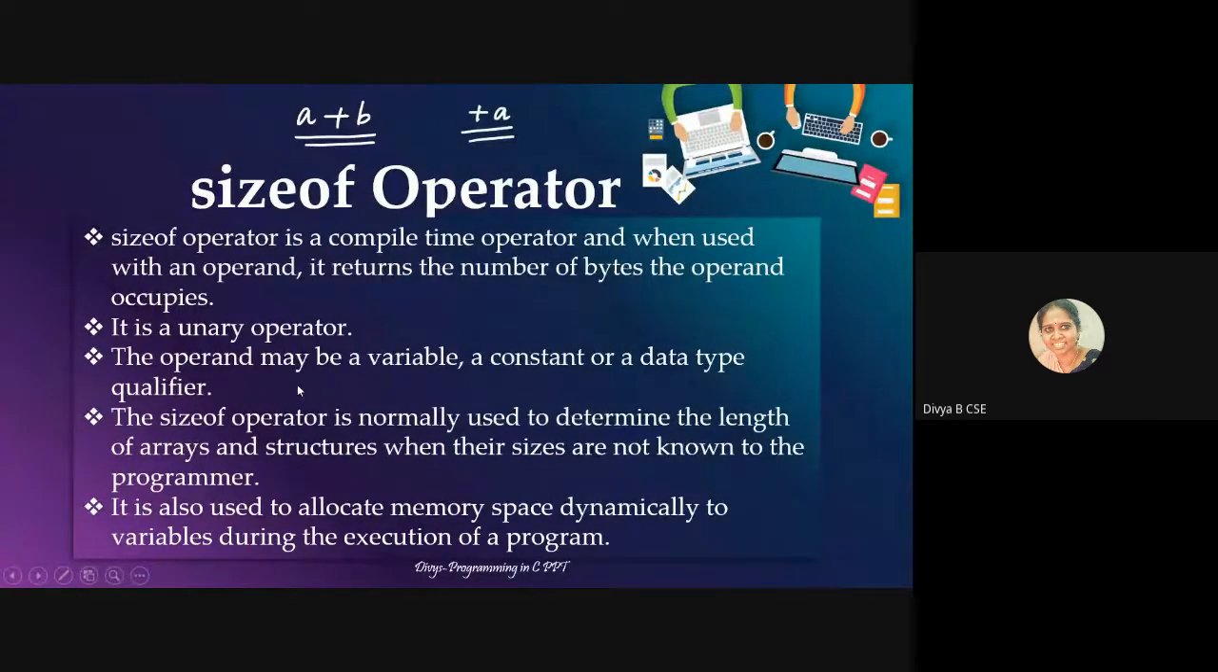The operand may be a variable, a constant, or a data type qualifier. The sizeof operator is normally used to determine the length of arrays and structures when their sizes are not known to the programmer. We'll be dealing with arrays in the next module. Structures will come later. It is also used to allocate memory space dynamically to variables during the execution of a program.